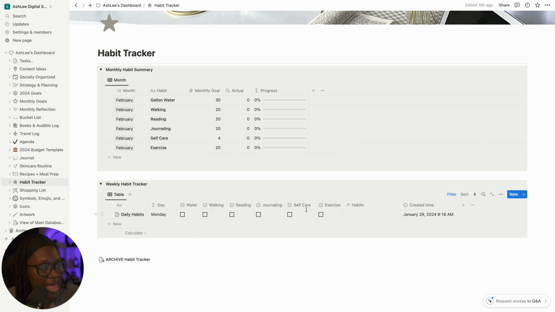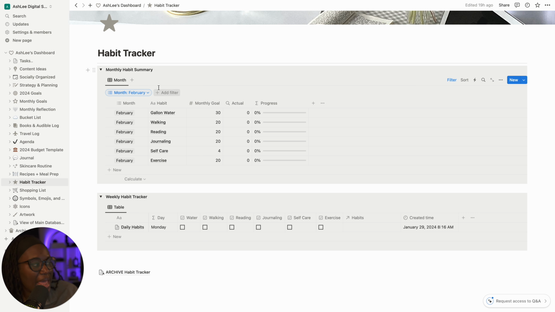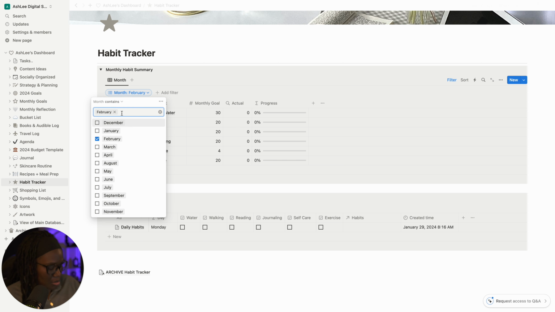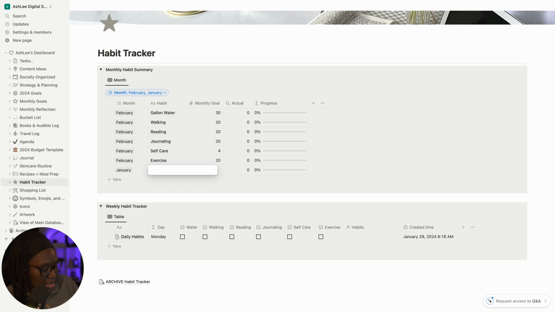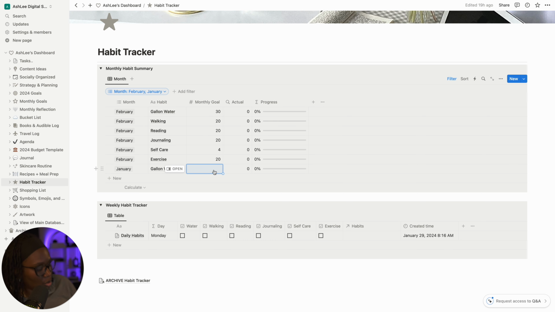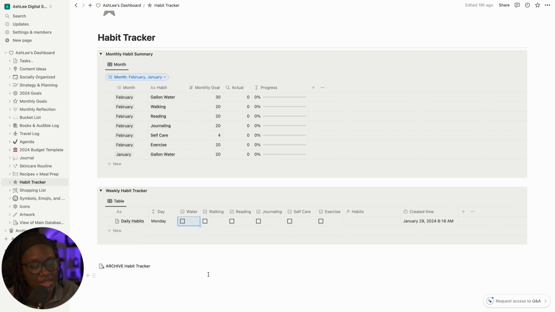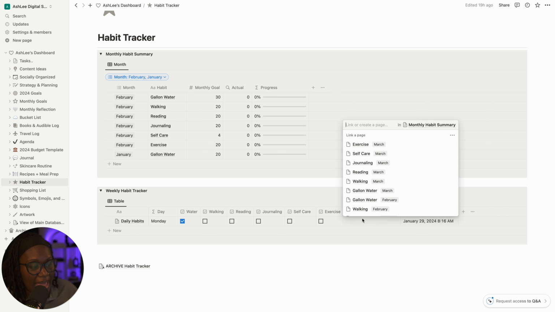And everything that I add in the weekly tracker, or when I check it off, is going to roll up to this monthly view. I added a filter so it only shows you the current month that you're in, but I'm going to add January into the filter. I'm going to add in my gallon of water for January. And the goal is going to be, let's say, 20. So when I come down here, since this is the 29th of January, and I check off water for January, and I add the habit in for water for January,